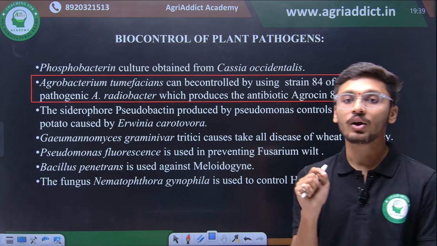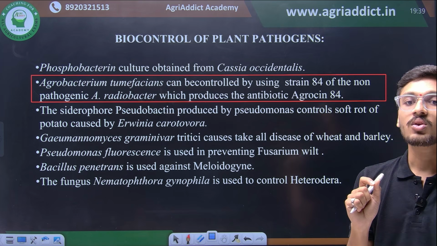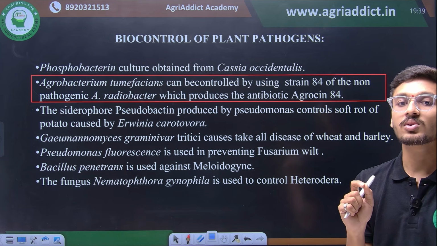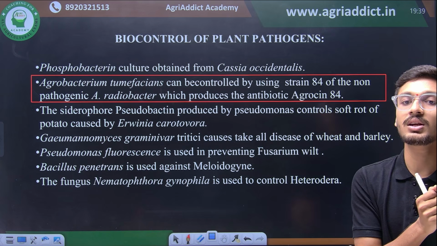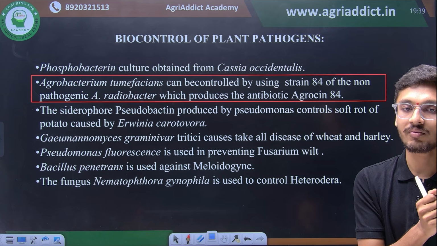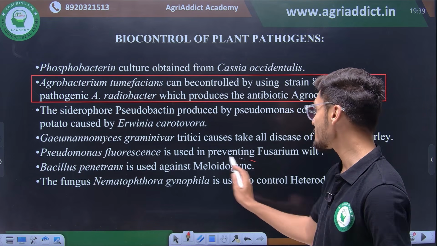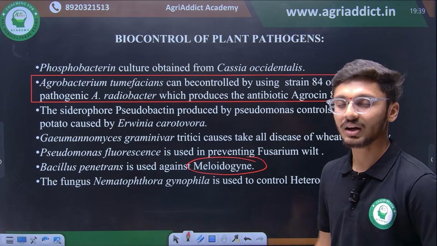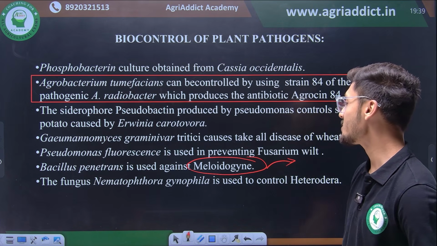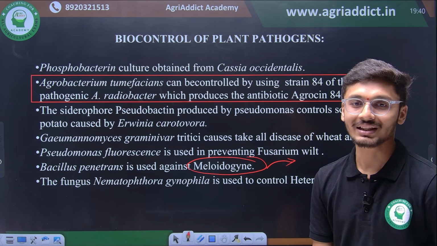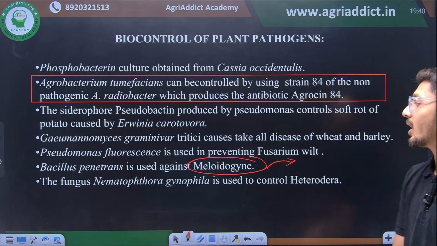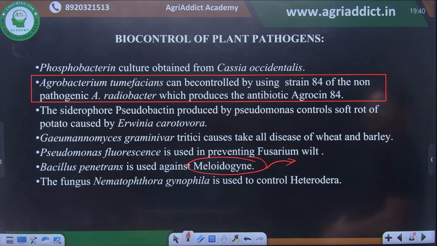Then there is Gaeumannomyces graminis var. tritici, which causes take-all disease of wheat and barley, which is also controlled. Then Pseudomonas fluorescens is used in prevention of fusarium wilt. Then Bacillus penetrans, which is used to control Meloidogyne. Meloidogyne is an important species of what? Tell me in the comment section, okay. Then the fungus Nematophthora gynophila is used to control Heterodera. These are some important soil microorganisms which are used in biocontrol of plant pathogens.